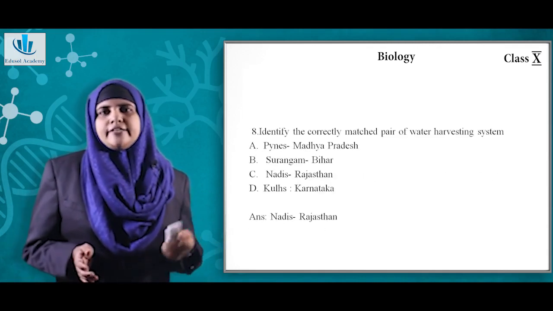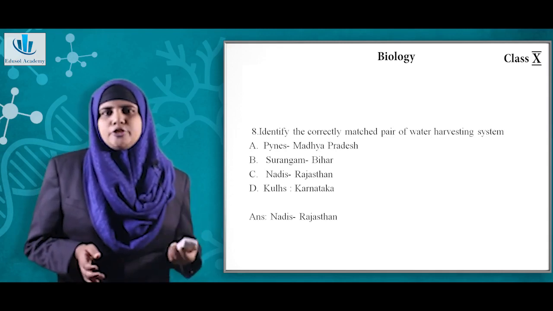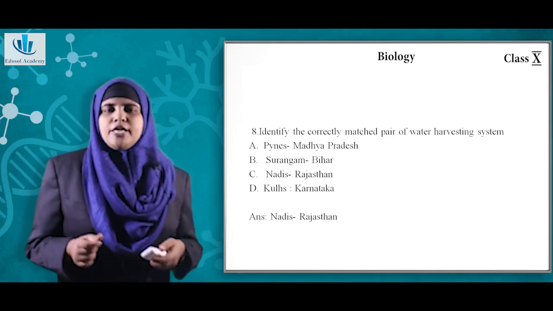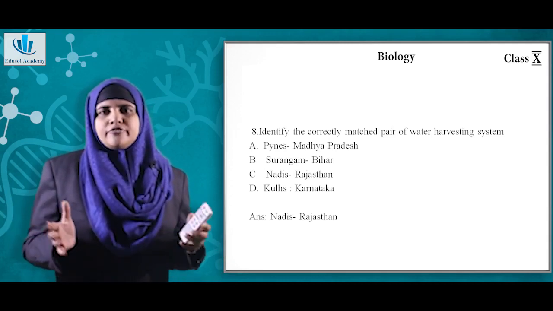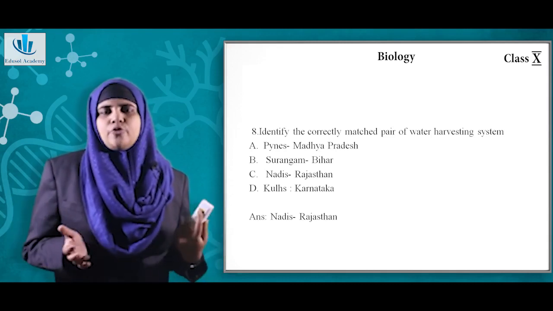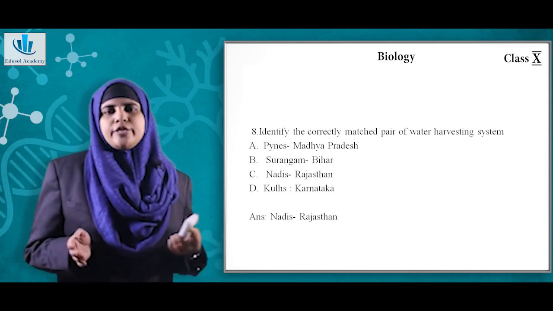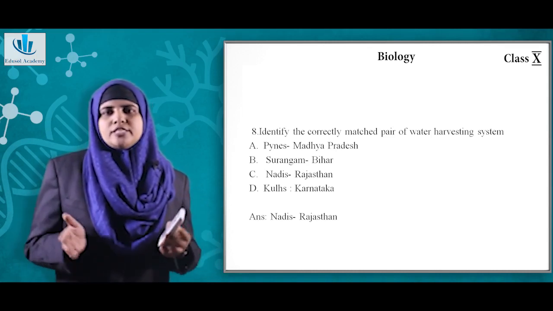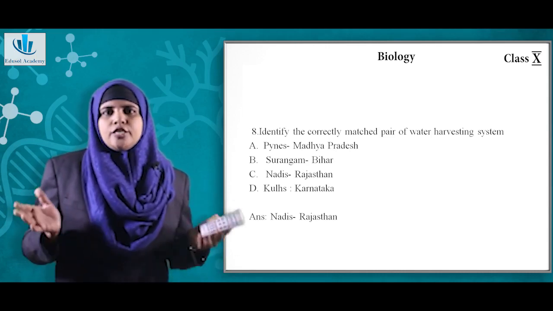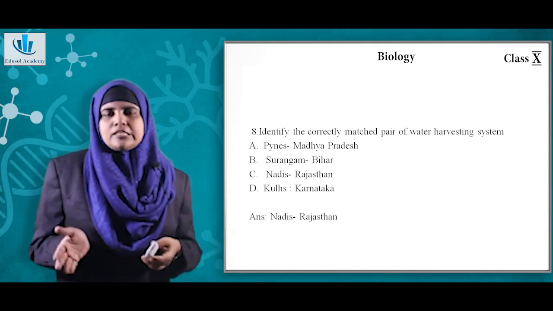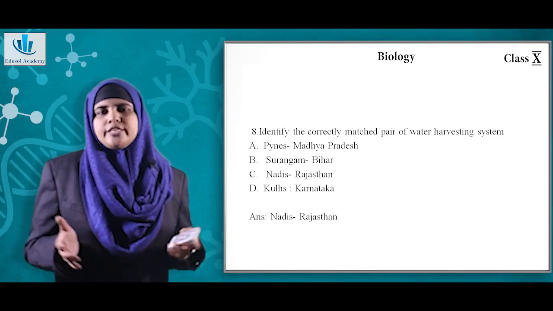Question number 8, here identify the correctly matched pair of water harvesting system. So in the NCERT itself they have given these different traditional or the ancient water harvesting systems. So here we have the options given like Ahars-Pynes with Madhya Pradesh, Surangam with Bihar, Nadis with Rajasthan, and Kuls with Karnataka.